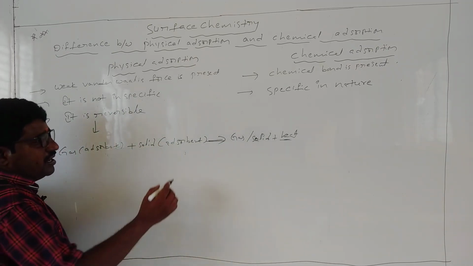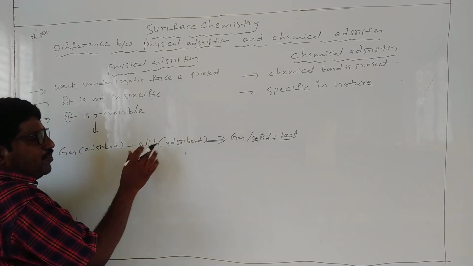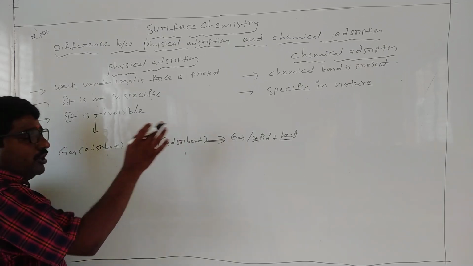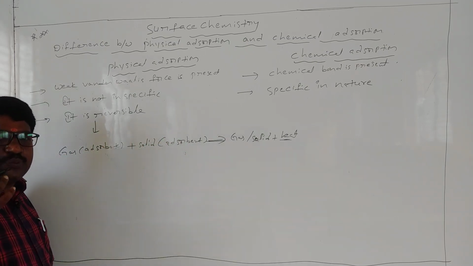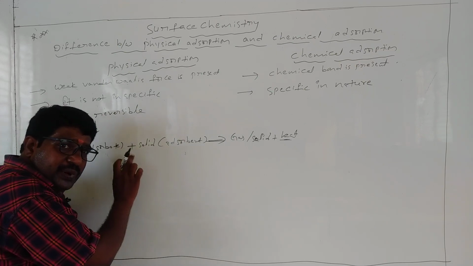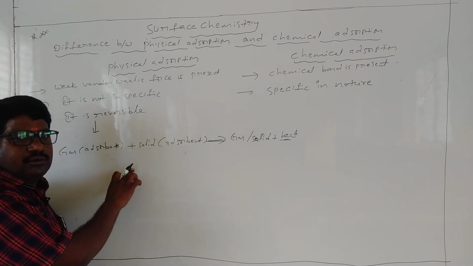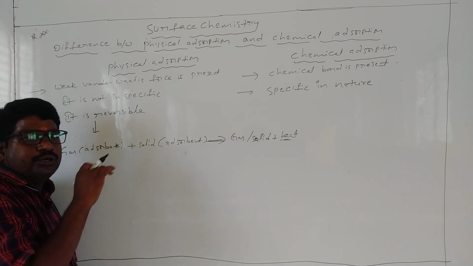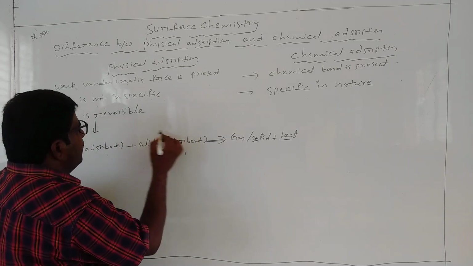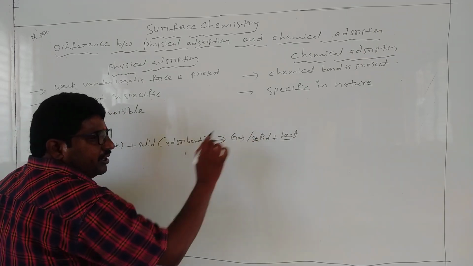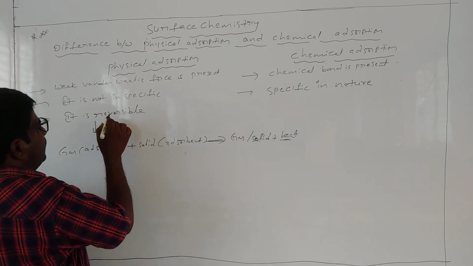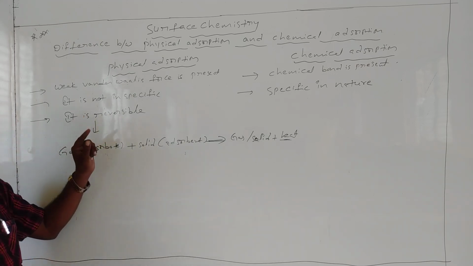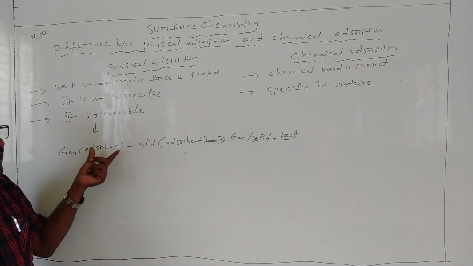It is a reversible process. Here the number of moles decreases, and the volume of the product decreases. According to Le Chatelier's principle, high pressure is a favorable condition for this kind of reaction at low temperature. So that is why it is reversible, and not irreversible. The reversible reaction is represented like this.